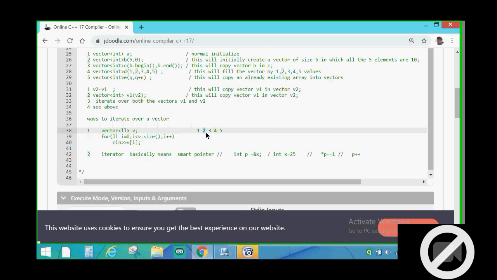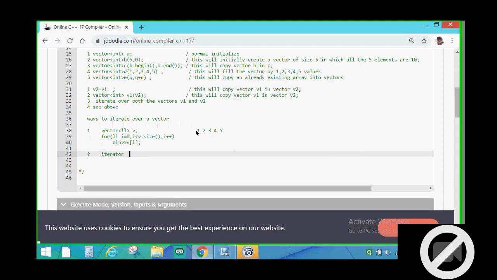Now I will increase the speed. After dereferencing P, it will give me the value 2. So this is the basic thing I wanted to explain. An iterator is basically like a pointer, in which you point to the first element and then we increment it.